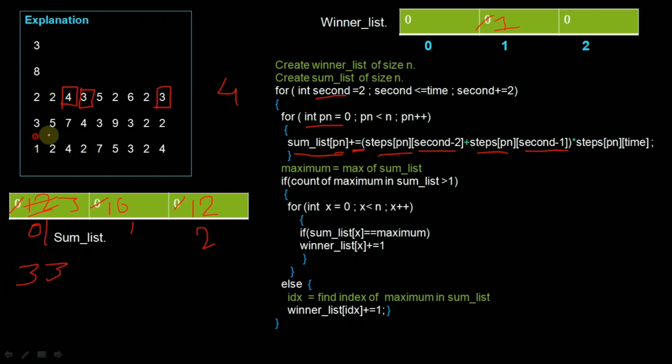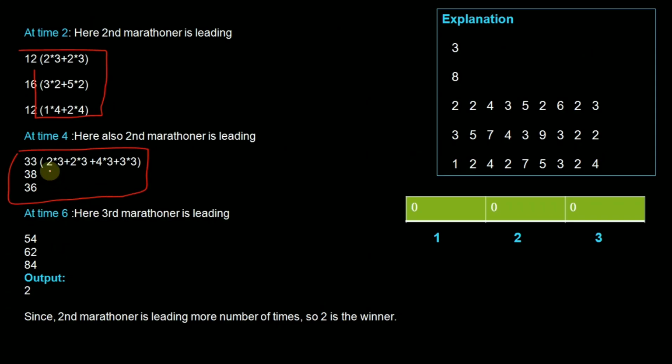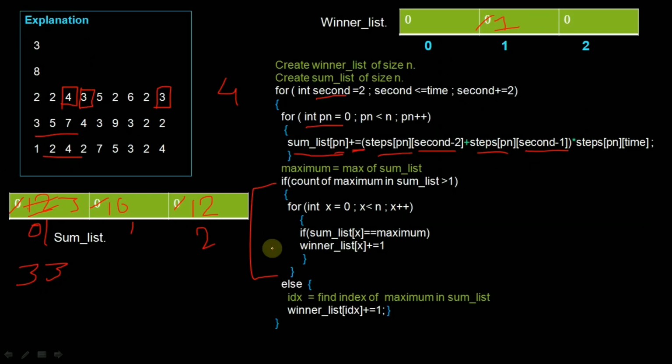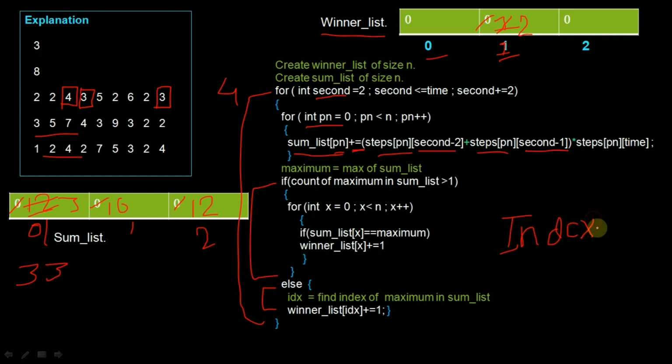Same like that it will calculate for participant 2 and participant 3. So after the second iteration, the sum list will hold 33, 38 and 36. So this condition will check, then this will check, and again the second participant is leading, so we will increment the value of index 1 by 1 because indexing starts from 0. Okay, same like that we will calculate, and after exiting from this loop, we will find the maximum in winner list, and then we will find its index. So here we will find 1. Okay, so we will print index plus 1 because indexing starts from 0. So that will be our output.